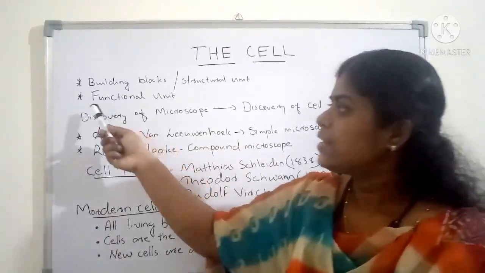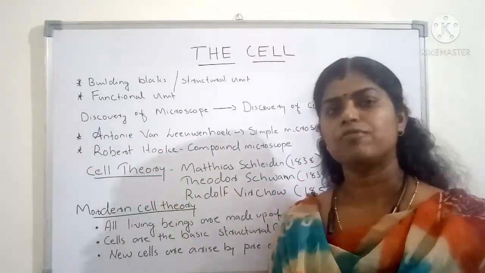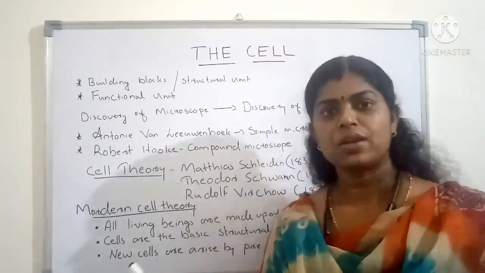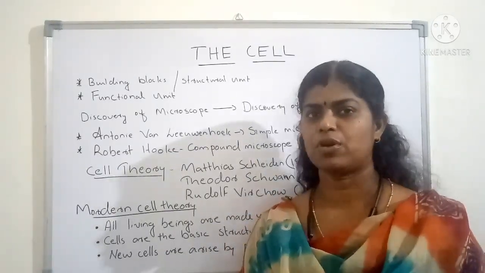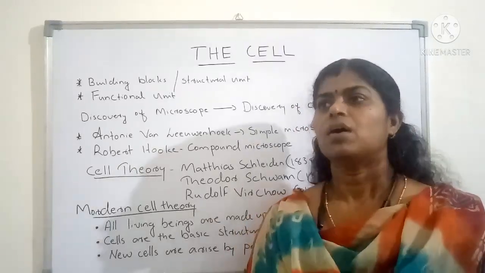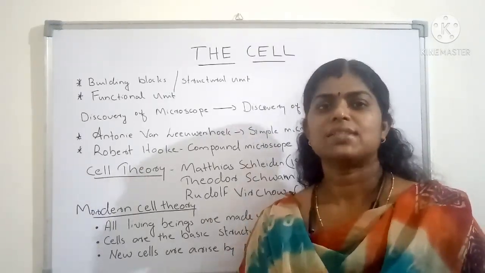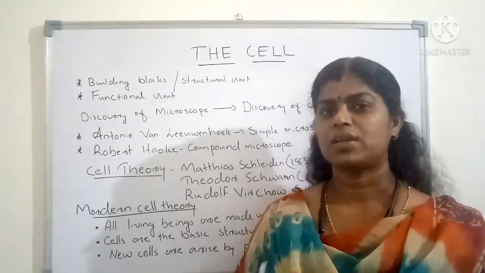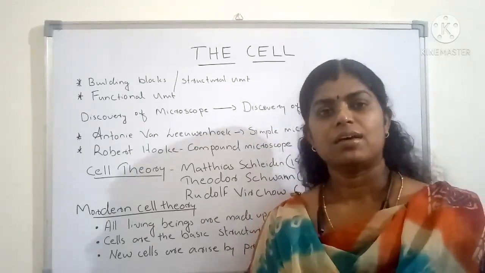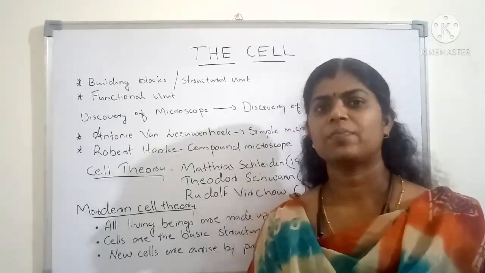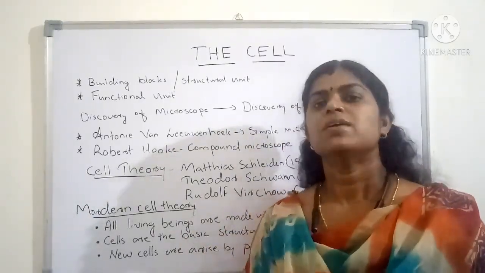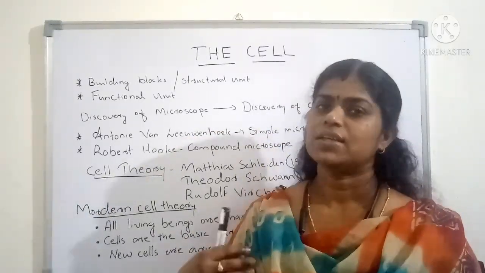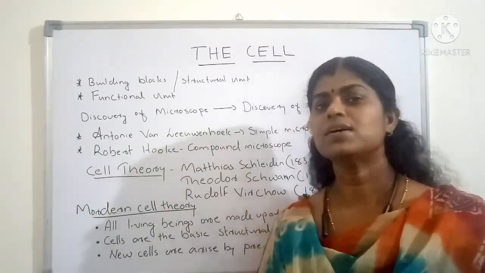And it is also the functional unit of life. What do you mean by the functional unit? There are so many activities taking place in our body. When I am talking to you, my heart is beating, the blood inside my body is circulating, I am respiring, the food is digesting, I can move, and so many hormones are being produced in the body. All these activities take place in the body because of the cell.